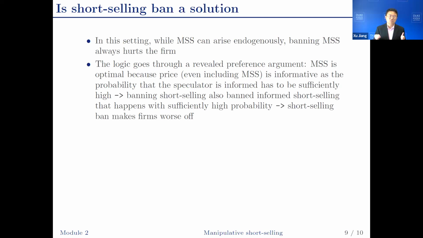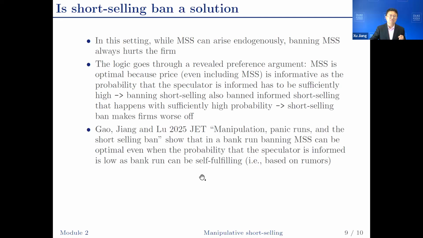Recall that for manipulative short selling to be optimal, alpha has to be sufficiently high. When you ban short selling, you also ban informed short selling. And because informed short selling happens with sufficiently high probability, the loss from banning informed short selling dominates the benefit from banning manipulative short selling. So a short selling ban makes the firm worse off.